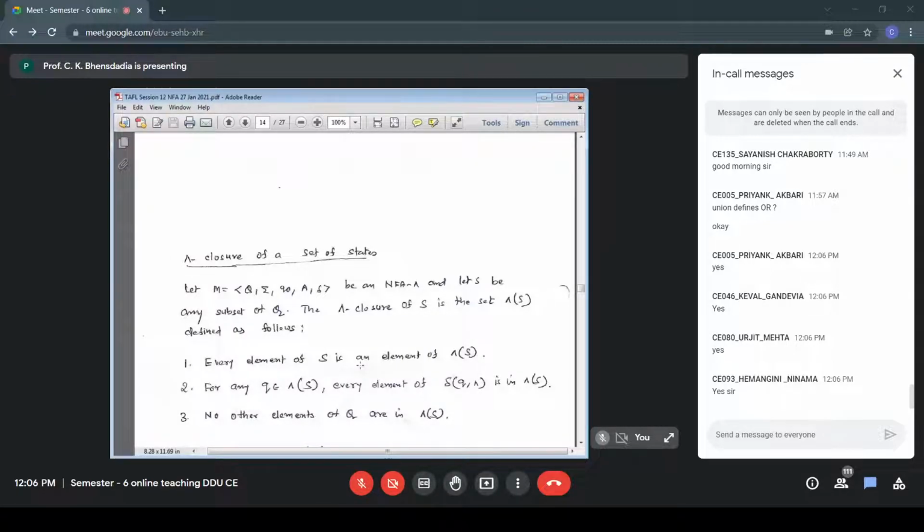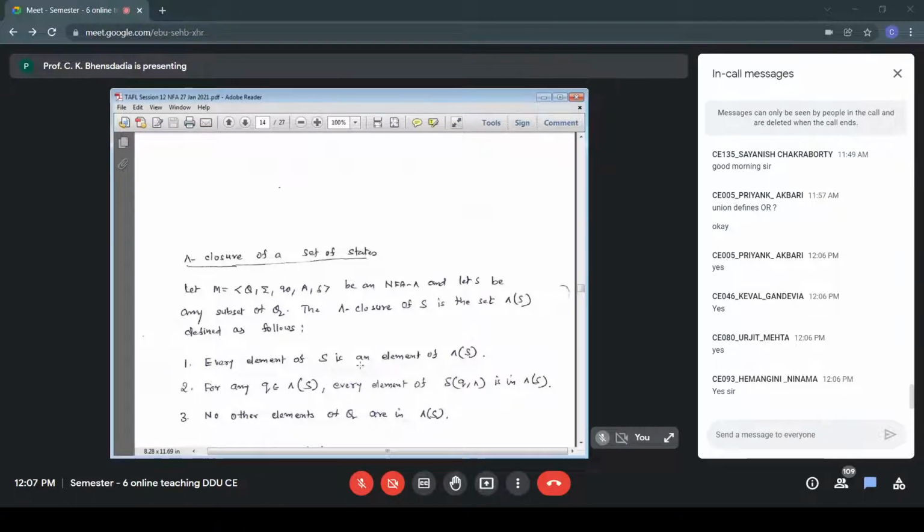So as per the transition diagram, suppose we can go from A to P on null, from B to Q on null, and from C to R on null. Then my null closure of ABC will be ABC itself as per rule number 1.